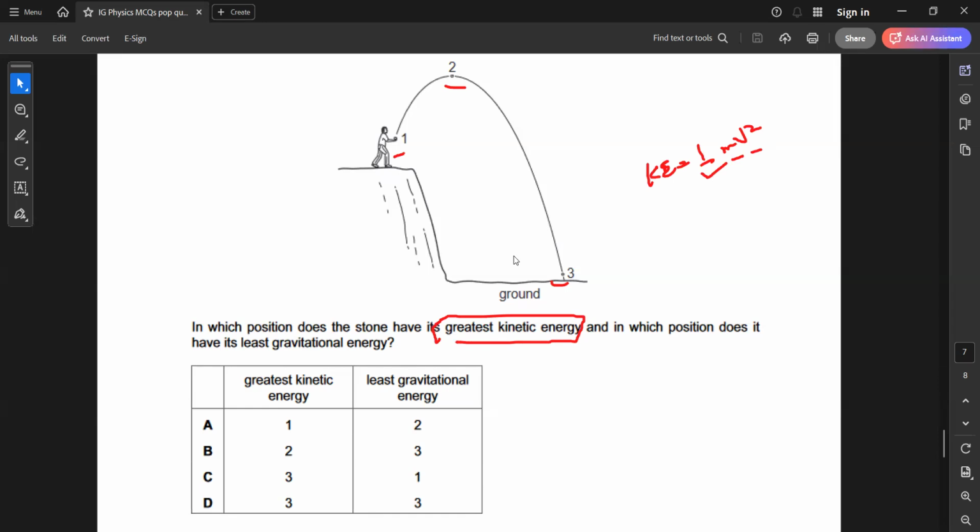At 3. At 3, because when it is coming down, it will have the highest speed. If it has the highest speed, then the kinetic energy will be maximum. So the greatest kinetic energy, which position will have it? 3.